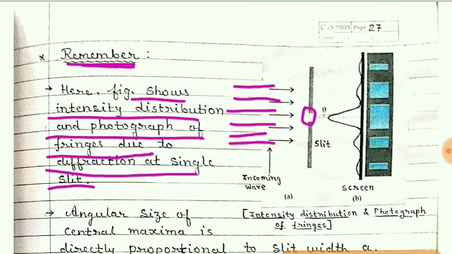This is a slit, and due to this slit diffraction takes place, and this is the photograph of the screen which is obtained due to diffraction, and here this is a graph which shows the intensity.